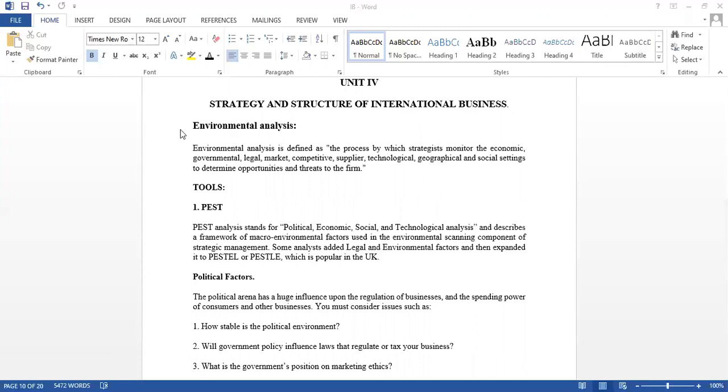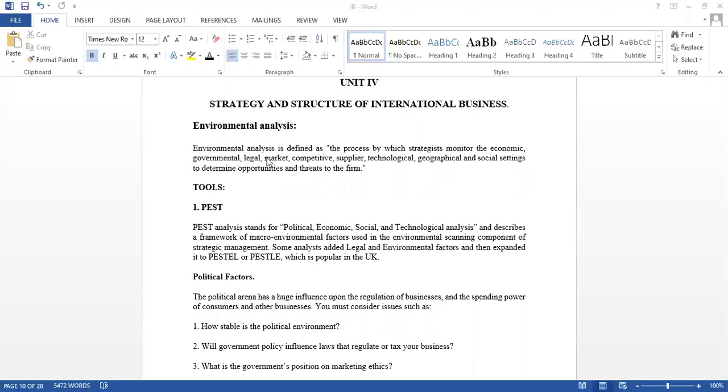If you remember in Unit 1, we studied about the cultural factors, social factors, political factors, technological factors, the environmental conditions of an international business. So now that environmental analysis again we are going to discuss here through certain kinds of tools. Let us see what are the tools that are useful in order to do environmental analysis.